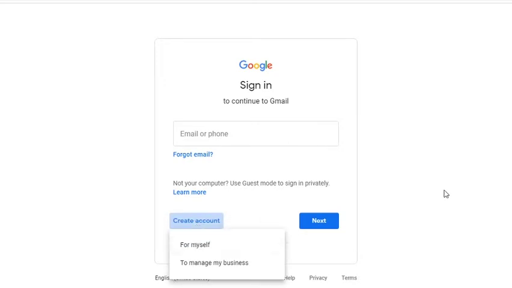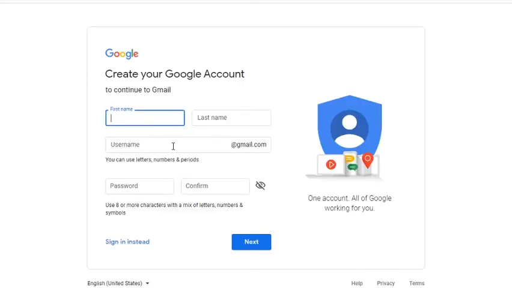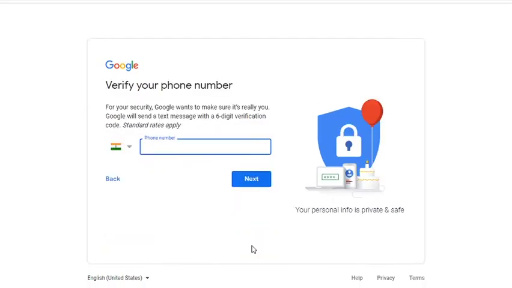Create a new email ID for myself. I will type the name as teacher as the first name, and last name KVP, so teacherkvp@gmail.com, and I will give one password. Then again let me retype that password, and after giving this password, in the next screen mobile number will be given, and accordingly OTP will come, and based on that OTP, date of birth, and followed by gender to be entered, and my email ID will be created.